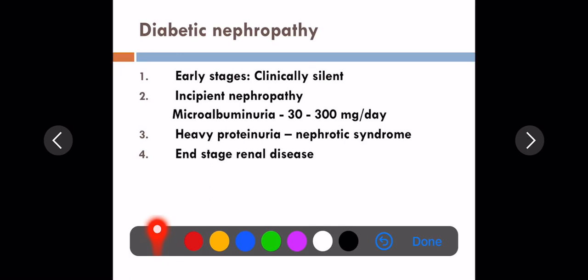Diabetic nephropathy, in early stages, is clinically silent. There is incipient nephropathy, otherwise called microalbuminuria. What is albuminuria? Loss of proteins, albumin, in urine. When you have microalbuminuria, it is more than 30 but less than 300 milligrams per day. Macroalbuminuria is more than 300 milligrams per day, and finally this leads to end-stage renal disease.